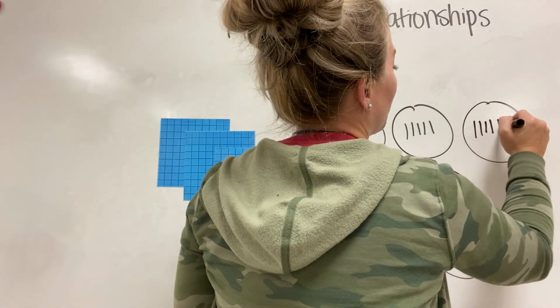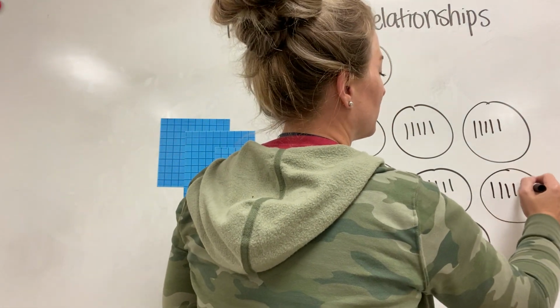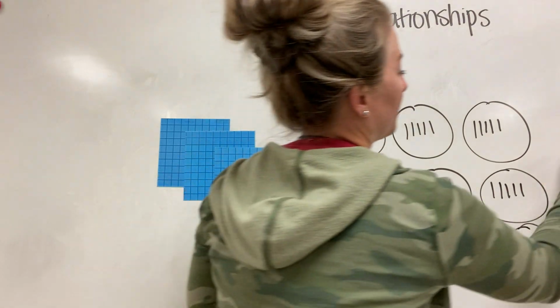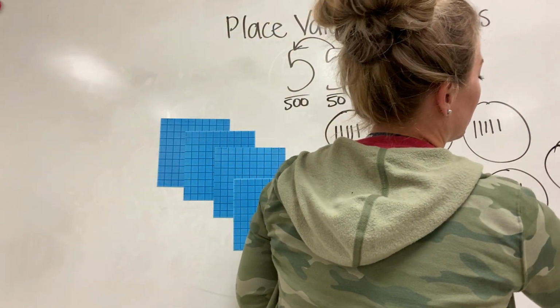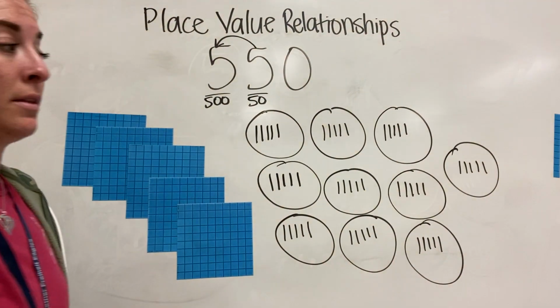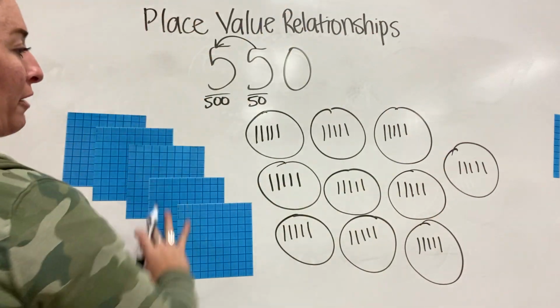10, 20, 30, 40, 50. So I had 300. Now that's 350. 400. 450. 500. So now I can see that from going from 10s, 50, I can relate it to 500.